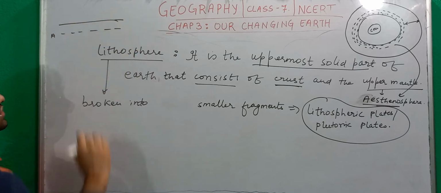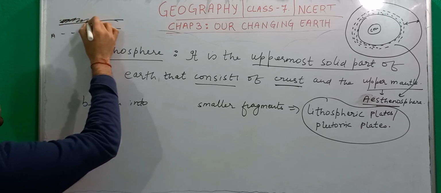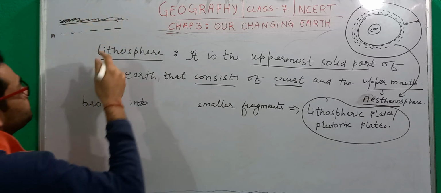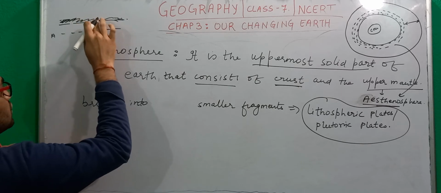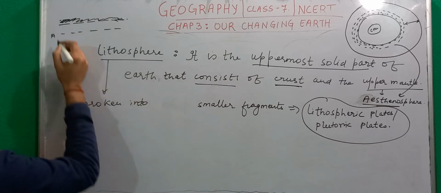Here is the soil layer, and mountains and rivers, all these things are upon the crust. Suppose this crust is broken into many smaller plates that we call the plutonic plates or lithospheric plates.